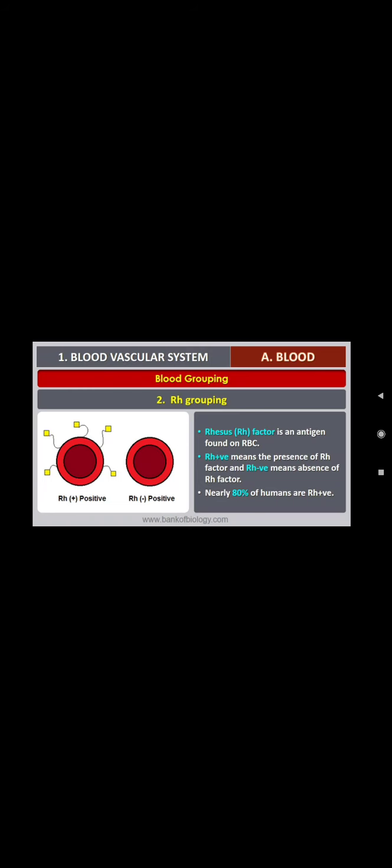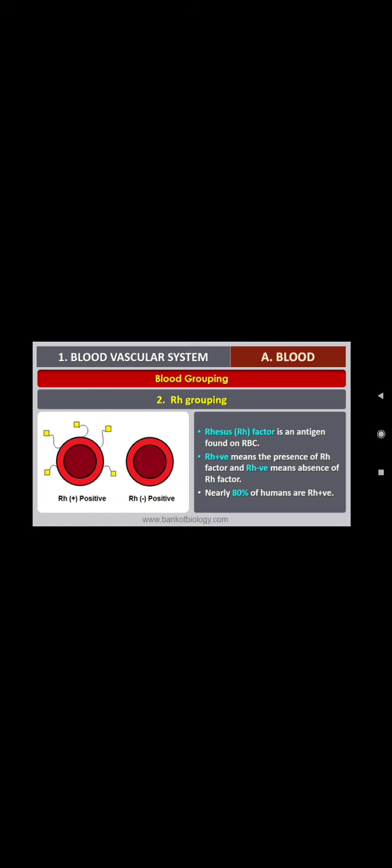RH plus or RH positive means the person has the RH factor, and RH negative means absence of the RH factor. If the factor is present in the RBC, it is called RH plus. If it is not present, it is called RH minus or RH negative.